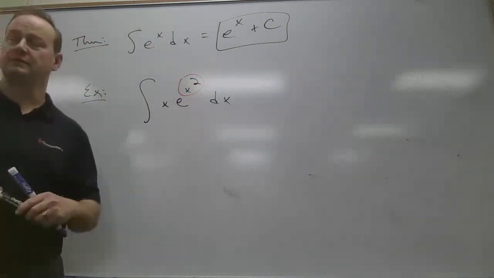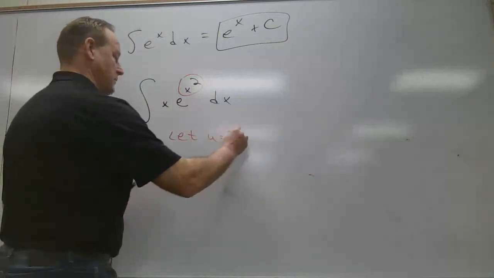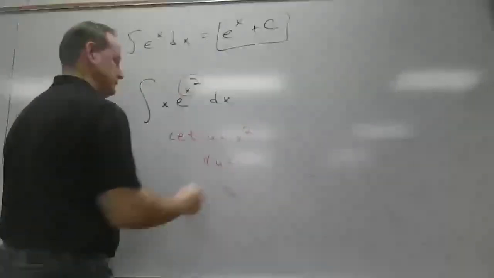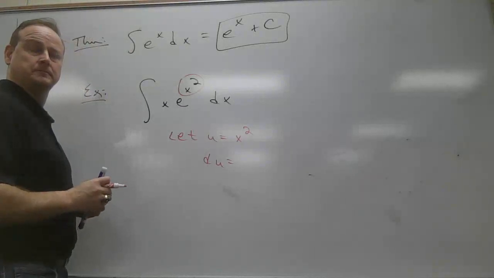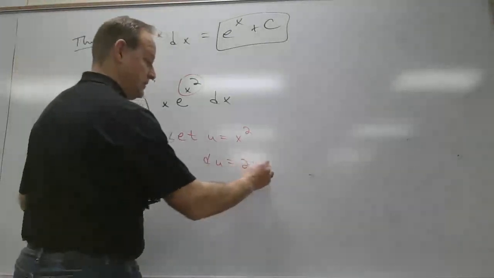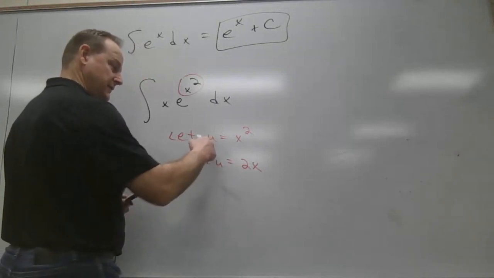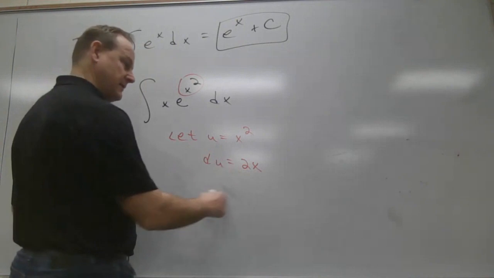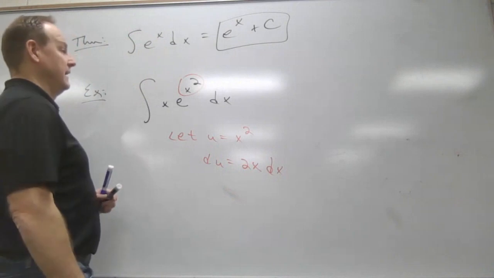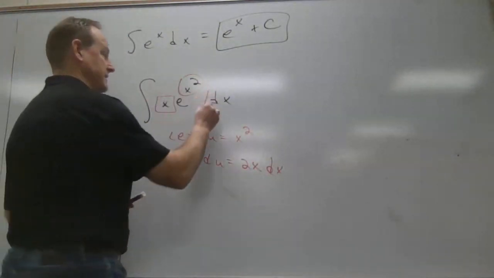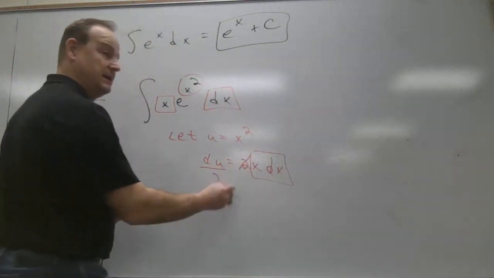What did we do back in section 4.2? Let u equal... Yep. So we're going to let u equal x squared, then what's du equal? Two x. 2x what? It's really du dx, the derivative of u with respect to x, is 2x. So then we move the dx over here, right? Remember that? And then what else do I have here? I've got x dx right here. So there's my x dx. So what's that equal? Divide both sides by 2.